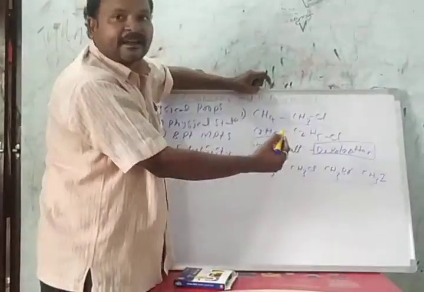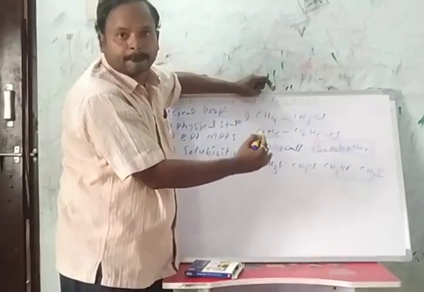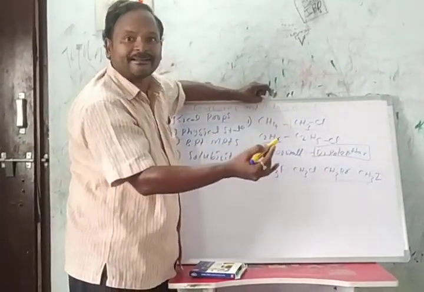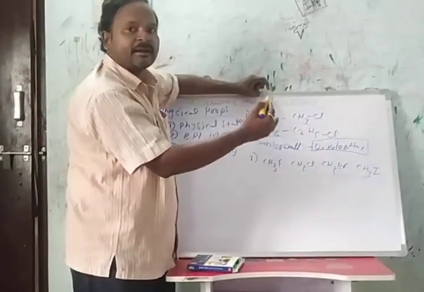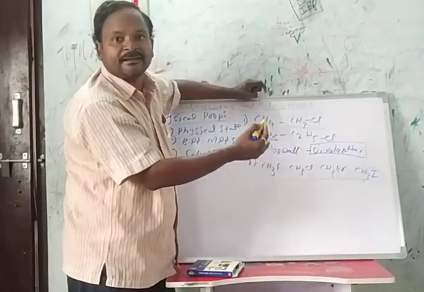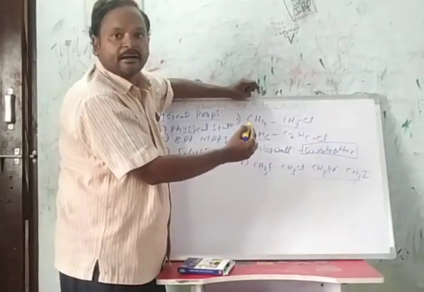By increasing the size of the halogen atom, the boiling points and melting points increase. By increasing the size, the atomic number increases, and by increasing the atomic number, the mass of the halogen atom increases. Then the boiling point and melting points